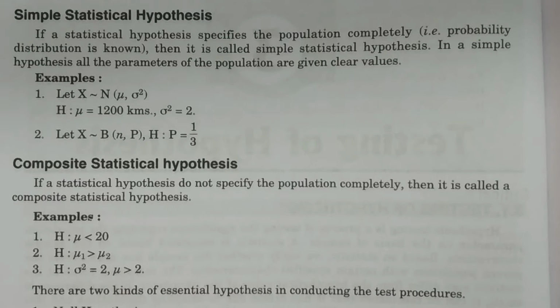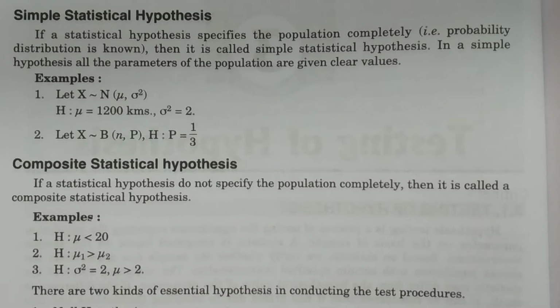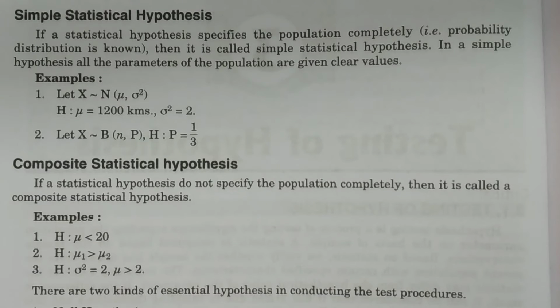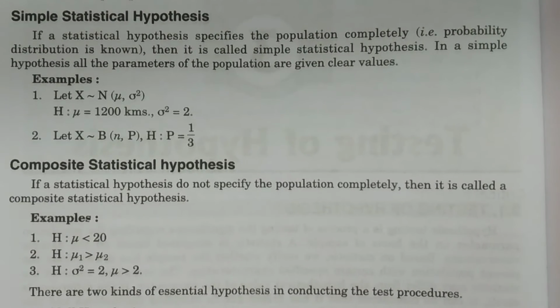We have already discussed the statistical hypothesis, the procedure, the need for testing of hypothesis, and why testing of hypothesis is considered, etc. We have discussed everything, the definition. Now, statistical hypotheses are of two types: one, simple statistical hypothesis; two, composite statistical hypothesis. There are two types. You see here the definition, it's very clear.